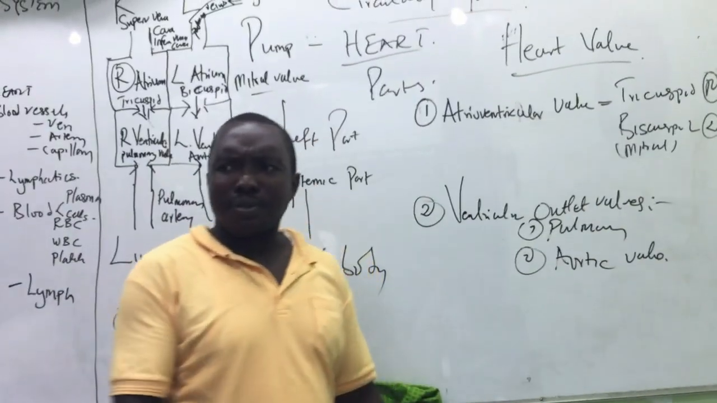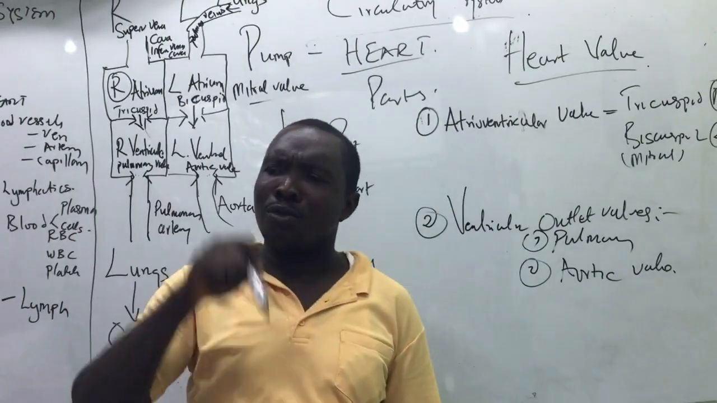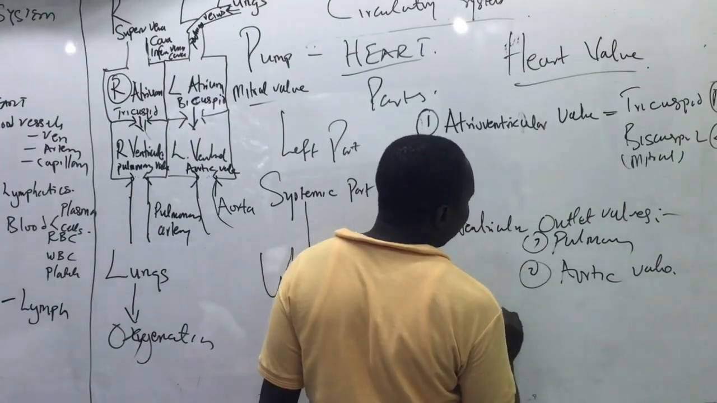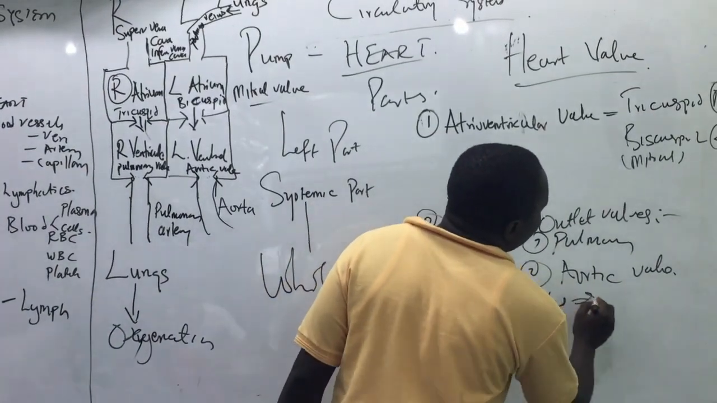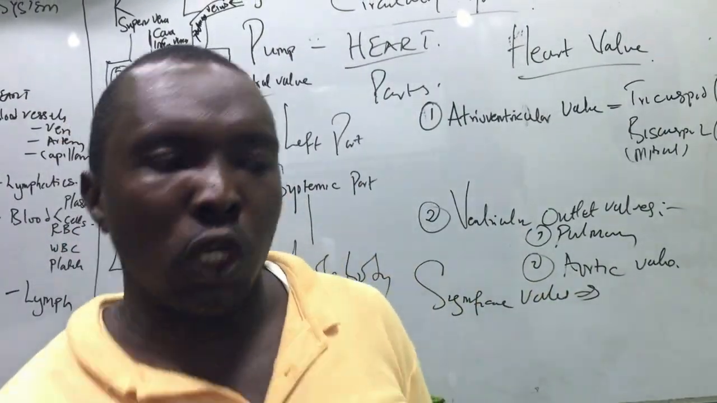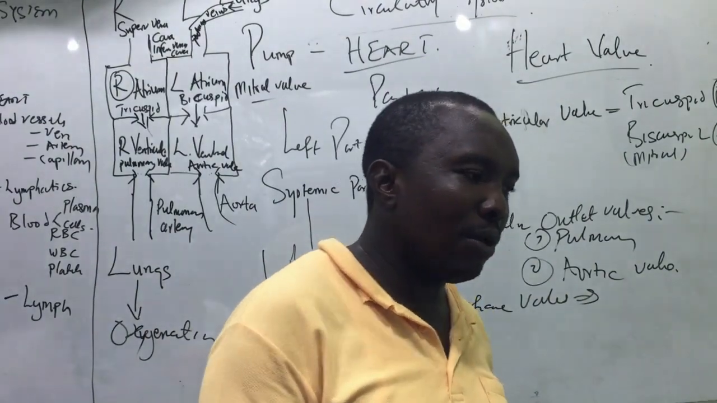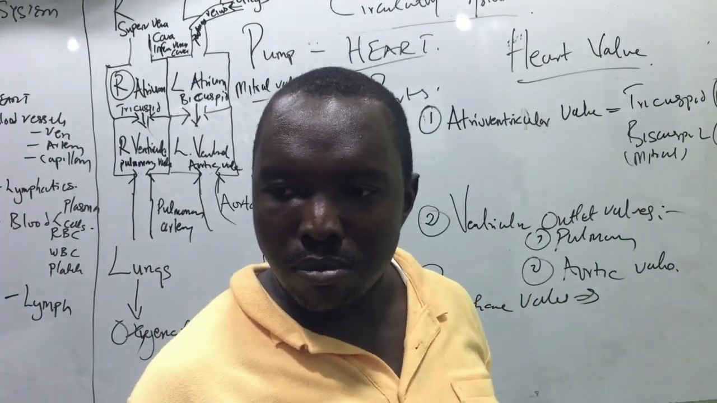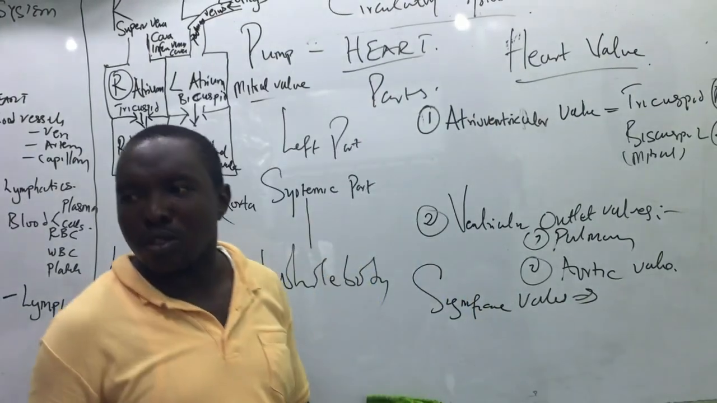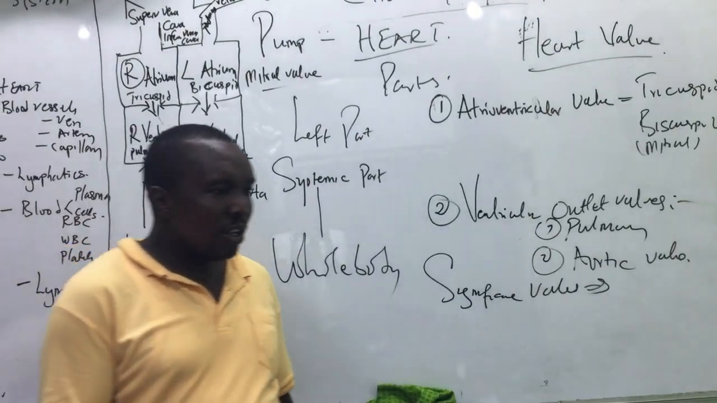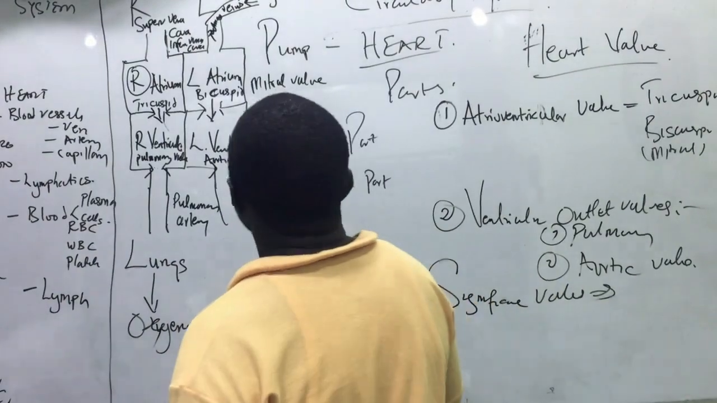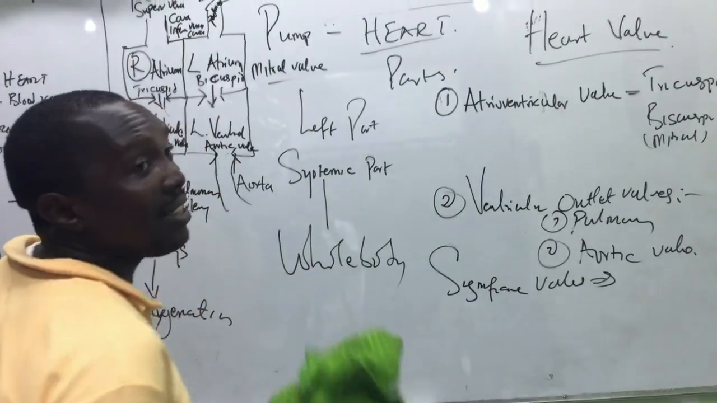Do you get that? What is the significance of those valves? The heartbeat which you feel is a result of the closure of those valves. When you listen to your heartbeat, boom, boom, boom, it is the force with which those valves are closing. When they close, they prevent blood from flowing backwards. Any questions so far?